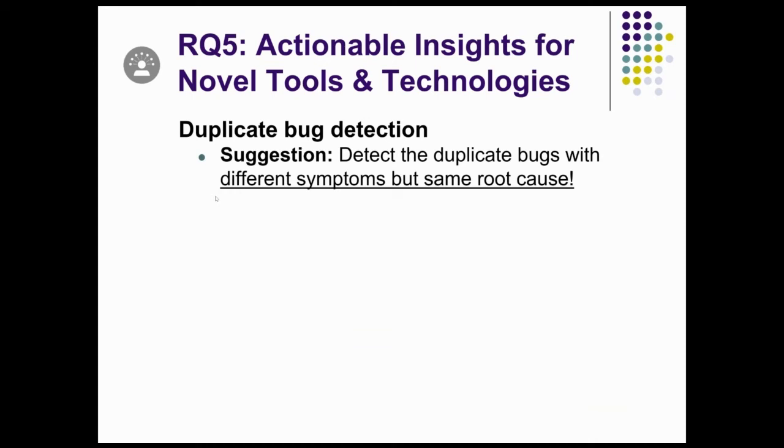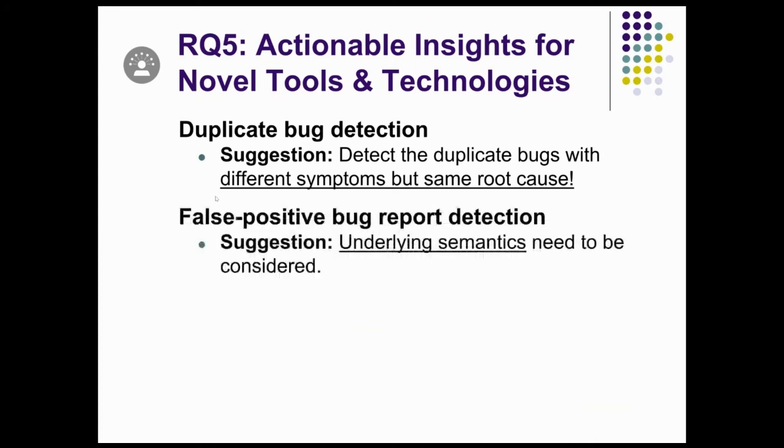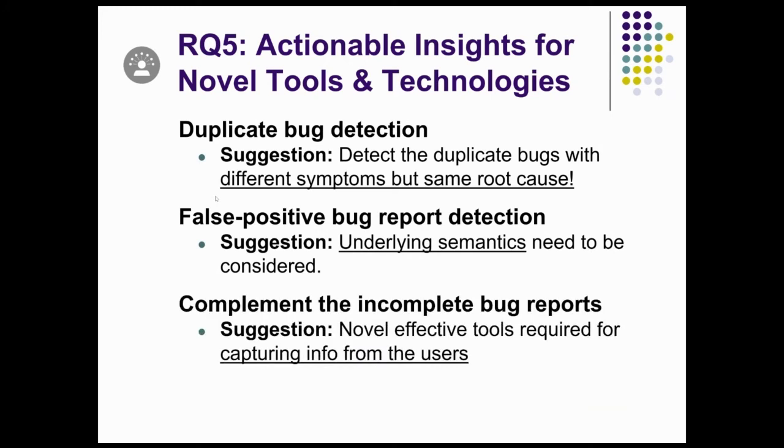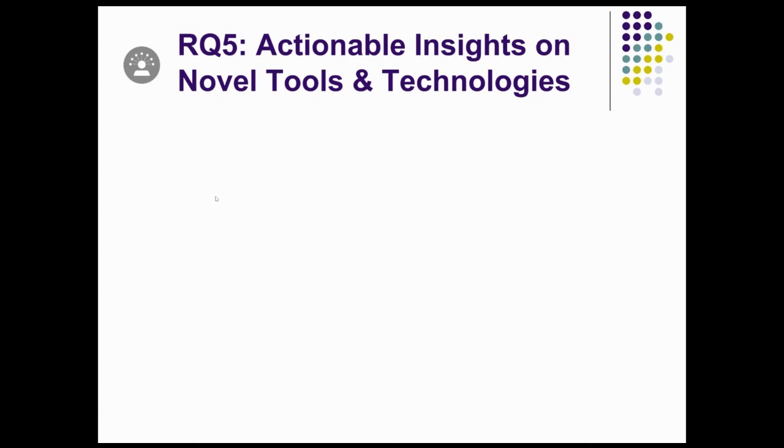Then we also need to consider the underlying semantics of the bug report to detect false positive bug reports during their submission. We also need advanced tools and technologies to collect more information from software users to complement the incomplete bug report.